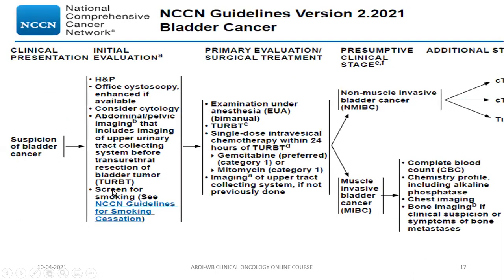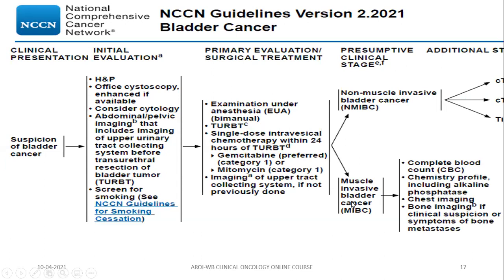Now, if you see this NCCN guideline, I emphasize only 2 points. First point is, when you suspect bladder cancer, you offer history, physical examination, office cystoscopy, cytology, imaging that should be done before considering TURBT. And during TURBT, you should perform an examination under anesthesia, bimanual examination.